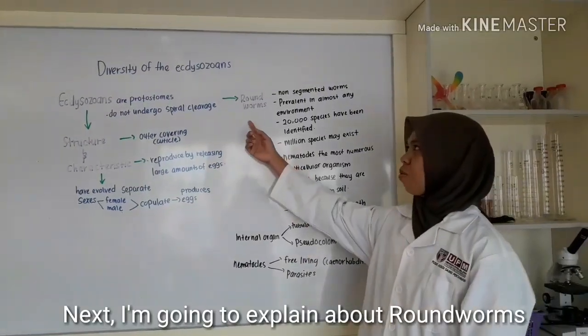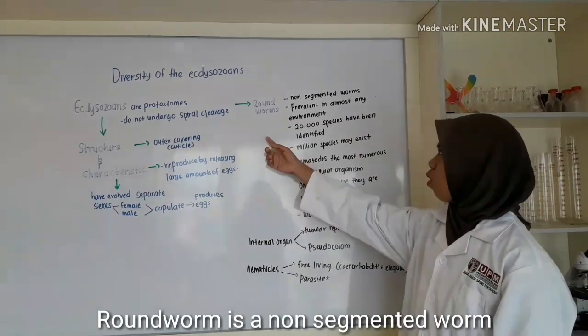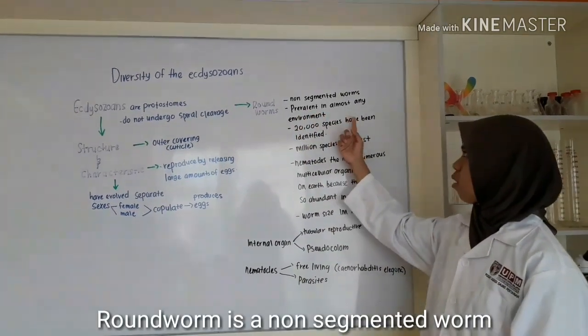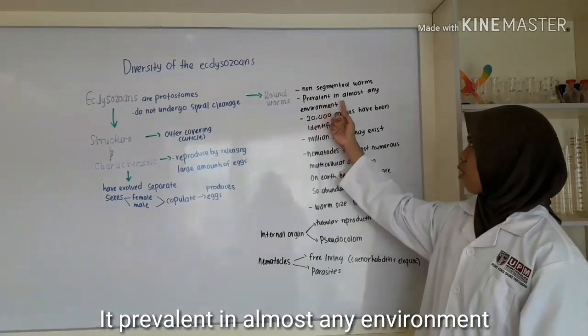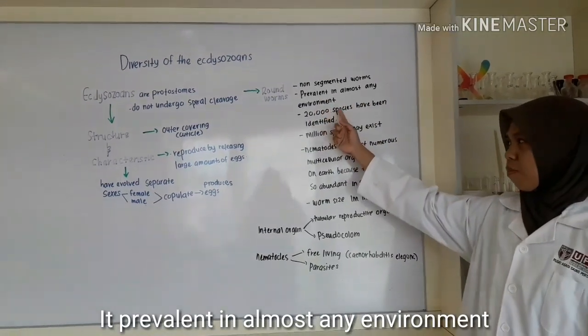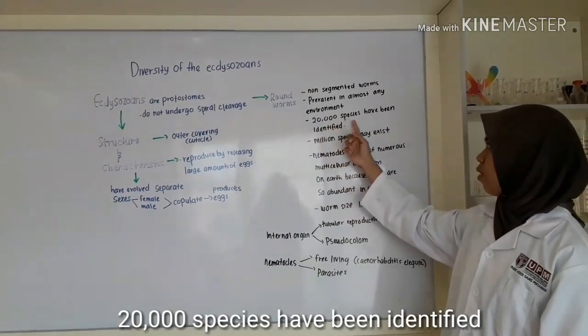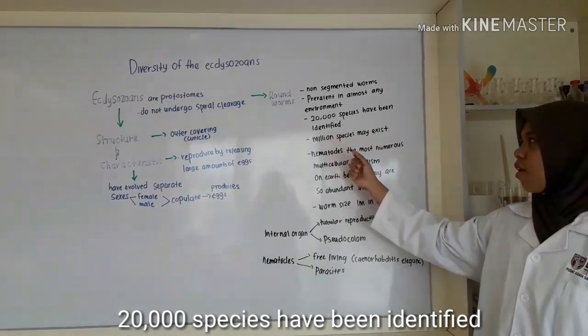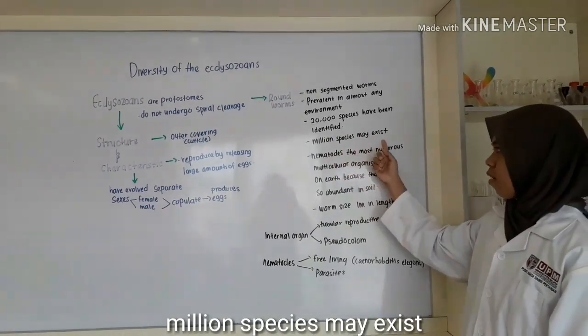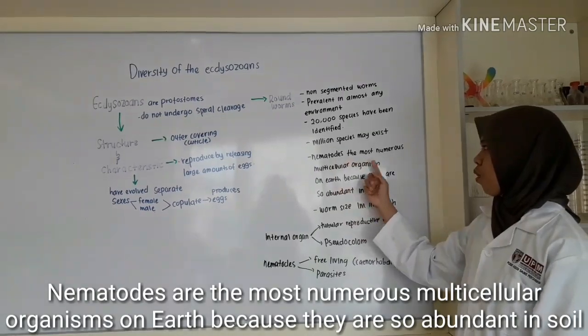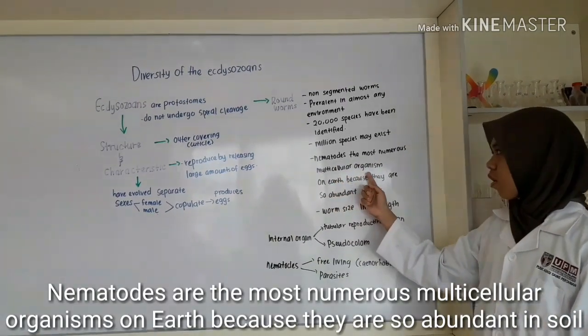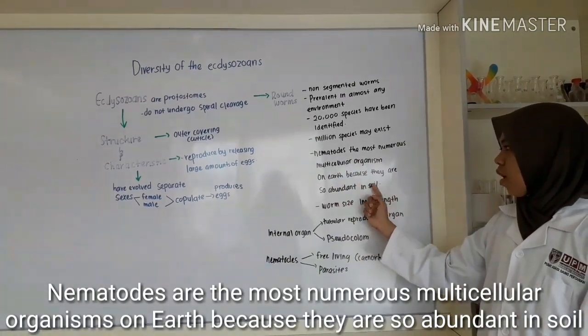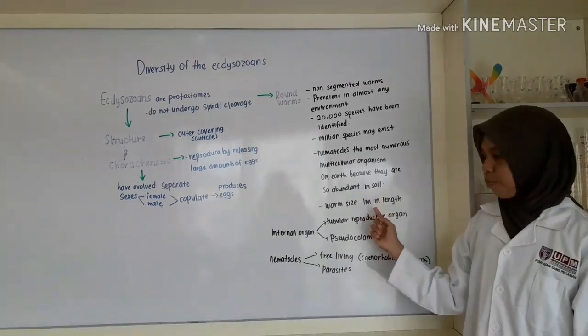Next, I'm going to explain about roundworms. Roundworms are non-segmented worms. They are prevalent in almost any environment. 2,000 species have been identified, but a million species may exist. Nematodes are the most numerous multicellular organisms on Earth, because they are so abundant in soil.